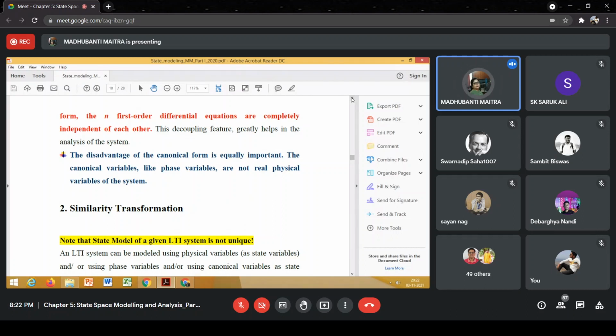So canonical variables cannot be used for state feedback purpose. So this is the disadvantage. The disadvantage of the canonical form is equally important. The canonical variables, like phase variables, are not real physical variables of the system, hence cannot be measured and cannot be fed back.